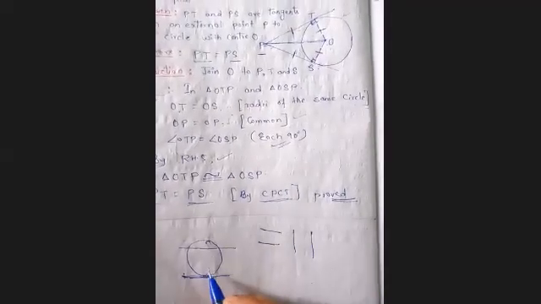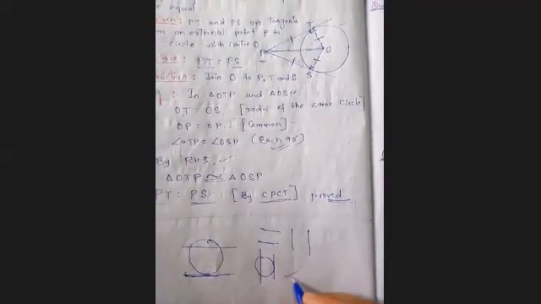So what should the other one be? It should be a secant to the circle. You know what a secant is: a line intersecting a circle in 2 points. That is called a secant. So this is the secant and this is the tangent. They are parallel to each other. As I have drawn horizontally, you can draw this vertically as well. Like this also you can draw. So in question number 4 you just have to draw this figure.